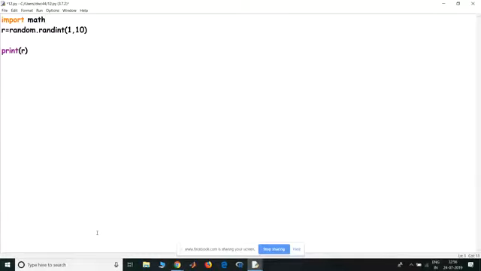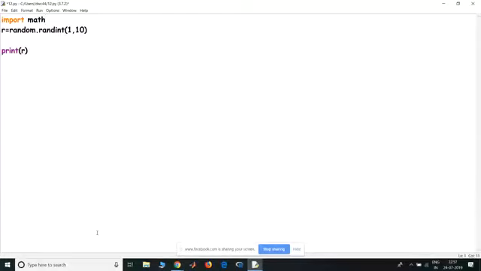Okay, Ajay has asked me to explain import again. So import is basically when you take a module and you use functions specific to that module in your code.